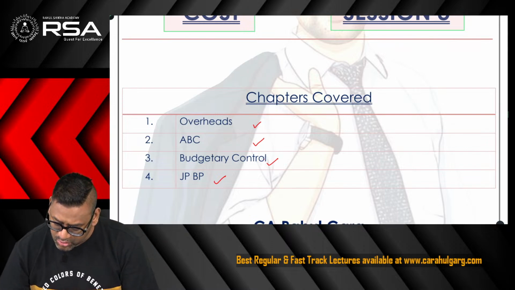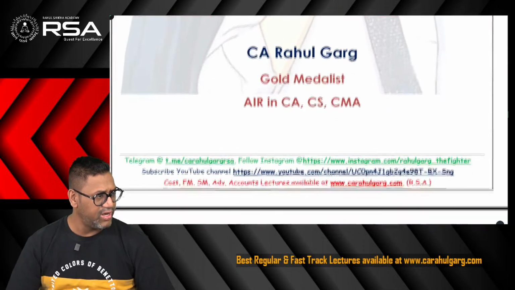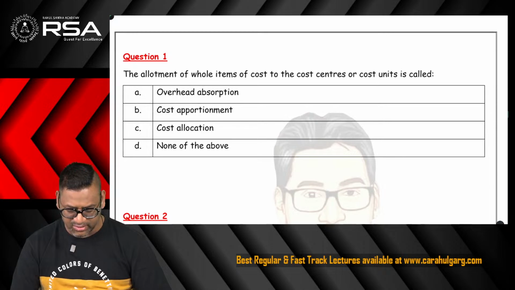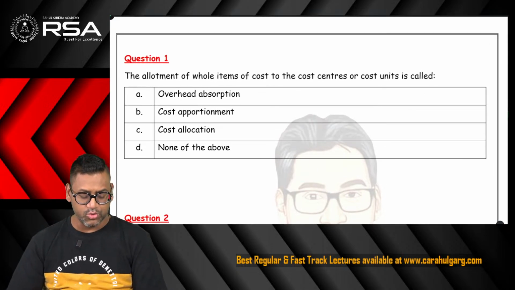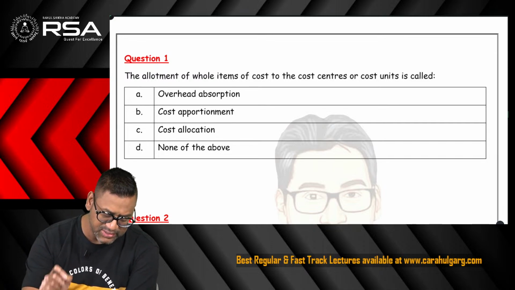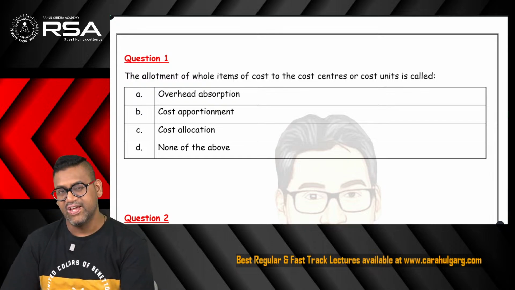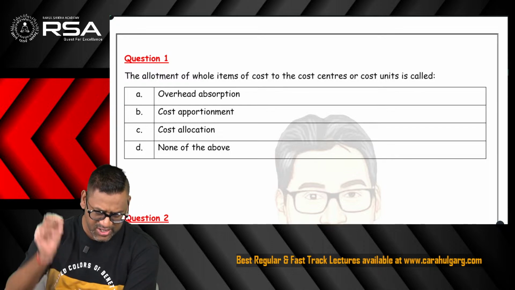Okay ji. So let us start. Let us start straight away, and after the session is over, this file shall be sent to the Telegram channel, after all the noting etc. is done. So we start with question number 1, which relates to the chapter overheads. You will keep writing the answers in the live chat so that I can see, or you can also evaluate your performance. Okay, so first question, here it comes.